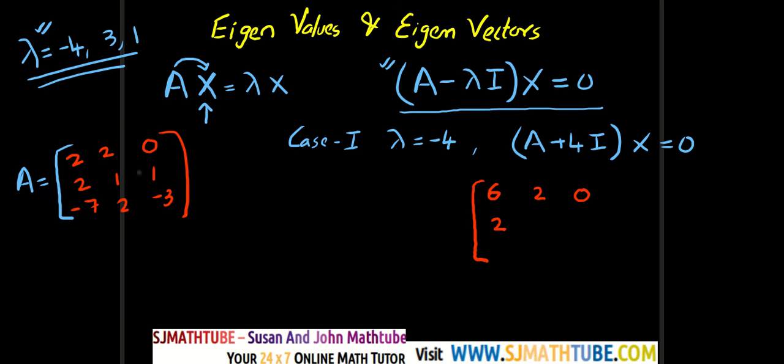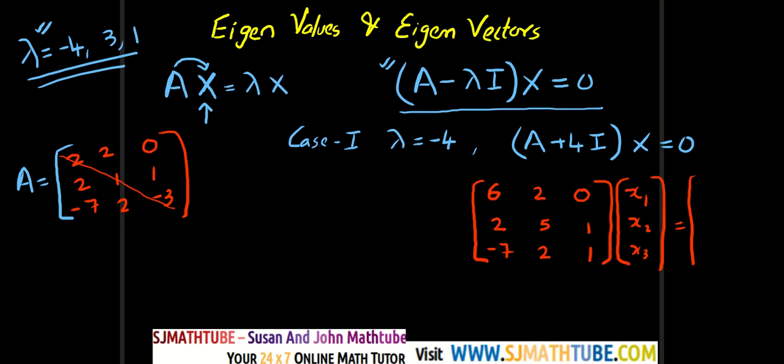Now look at this, the leading diagonal. Now what is 1 plus 4? Yeah, 5. And the other numbers will remain same. Now the last one, what is minus 3 plus 4? That is 1. And let's assume our required eigenvector is x1, x2, x3.